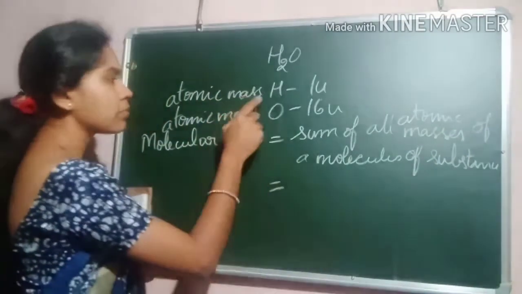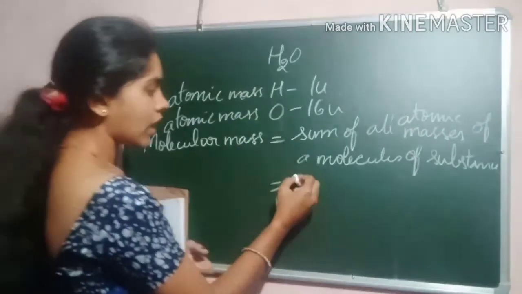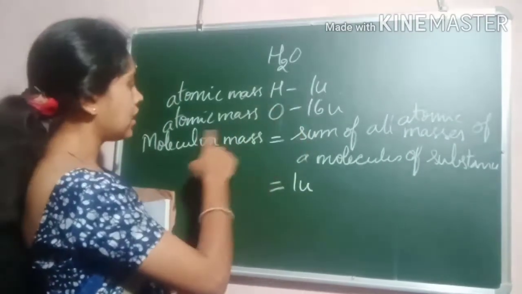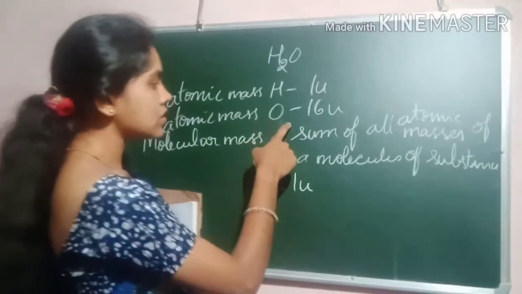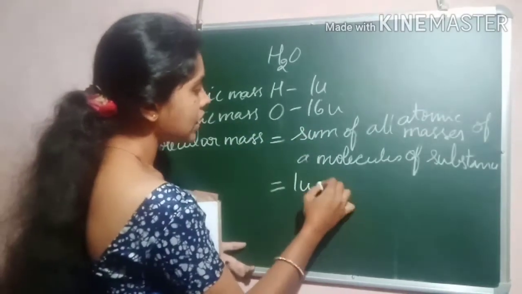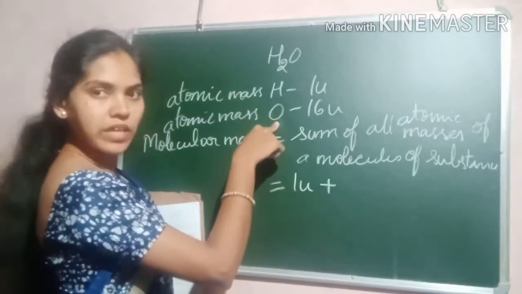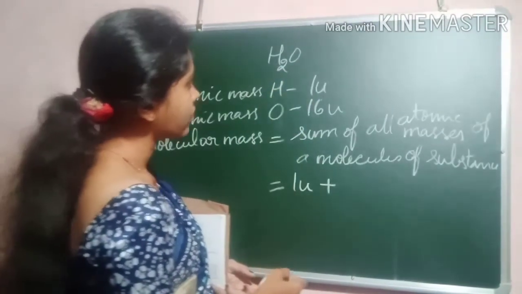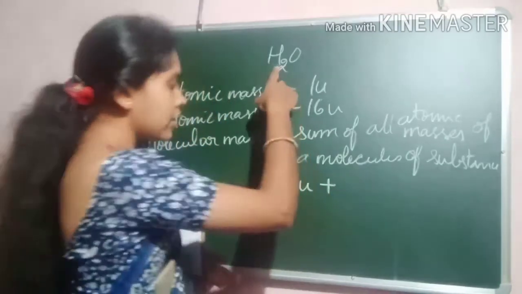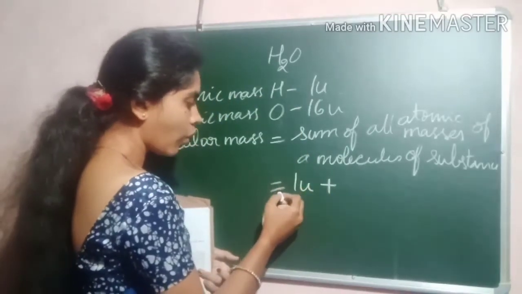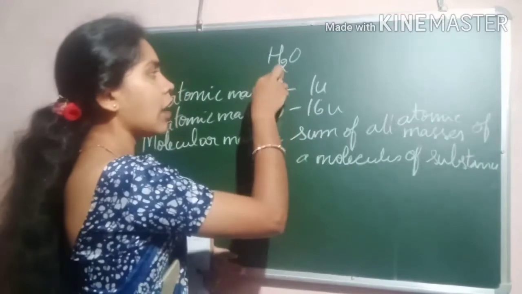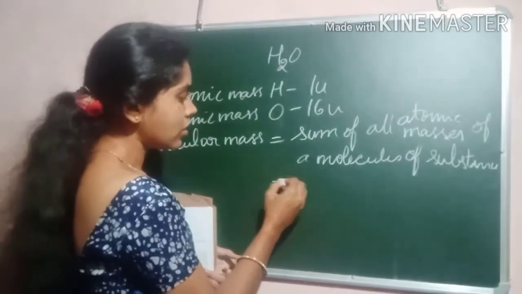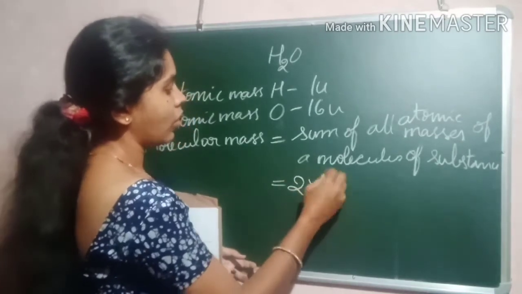Here the atomic mass of hydrogen is 1U, and how many atoms are there? 1 only. And the atomic mass of oxygen is 16. And how many oxygen atoms are there? 1 only. But hydrogen is 2. So what do I have to write here? How many hydrogen atoms are there? 2 hydrogen atoms. So 2 into 1.